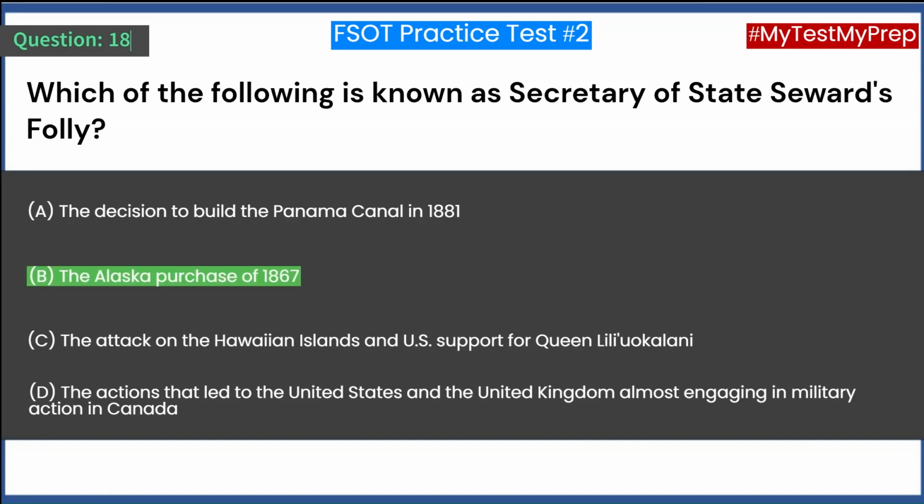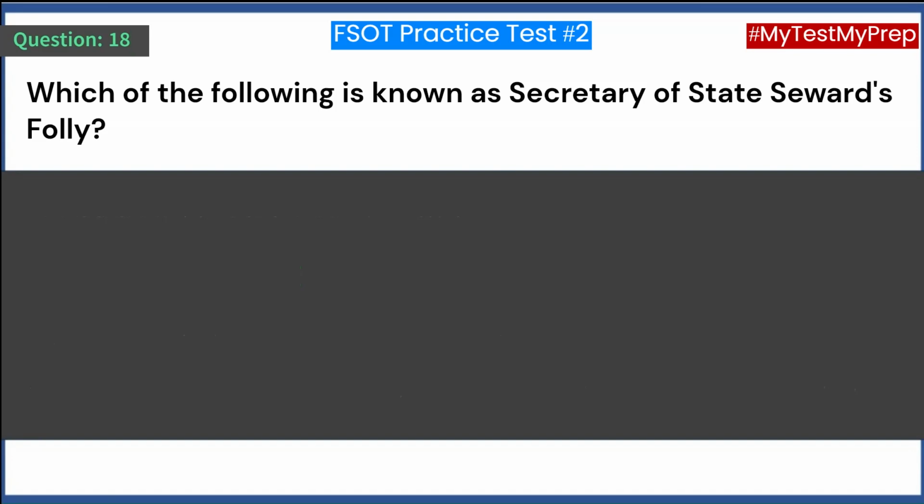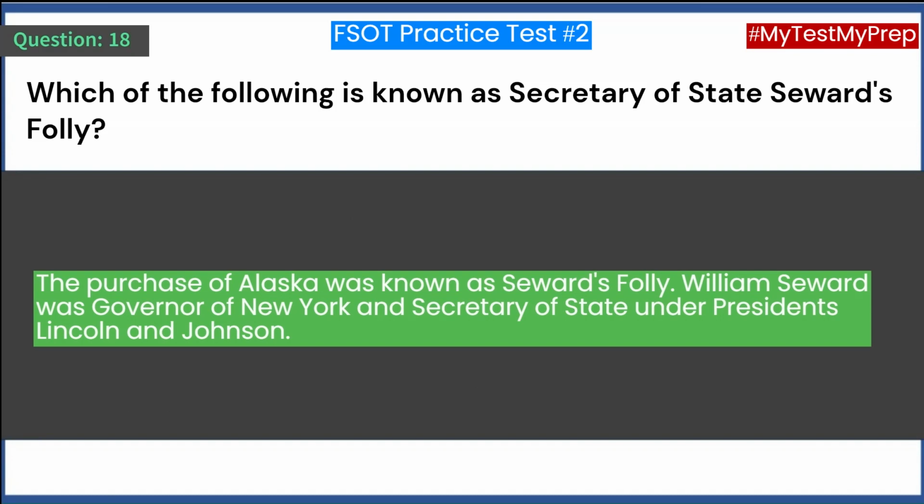Answer B. The Alaska Purchase of 1867. The purchase of Alaska was known as Seward's Folly. William Seward was Governor of New York and Secretary of State under Presidents Lincoln and Johnson.